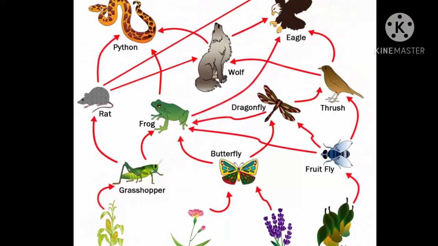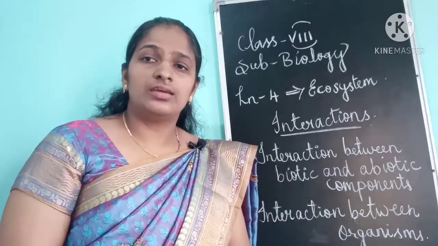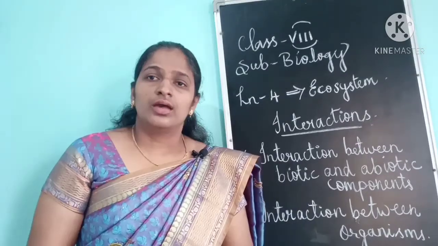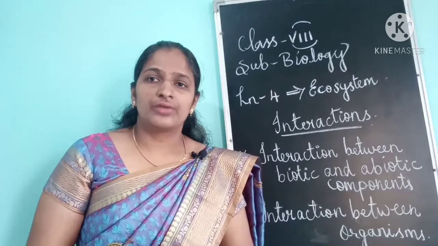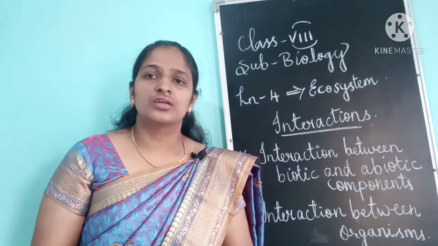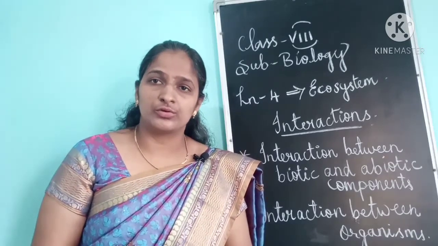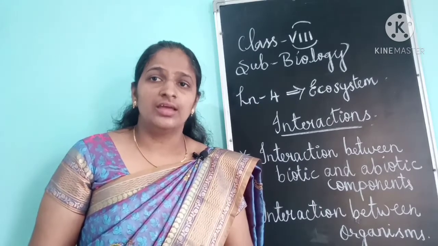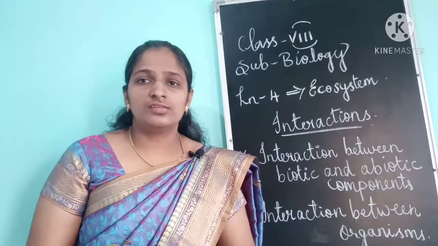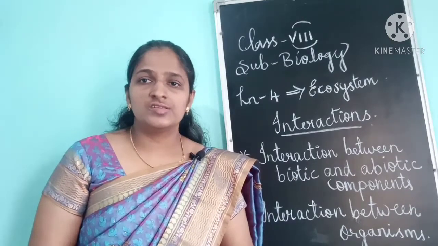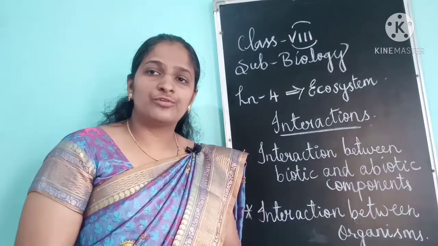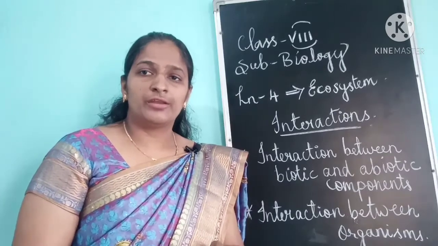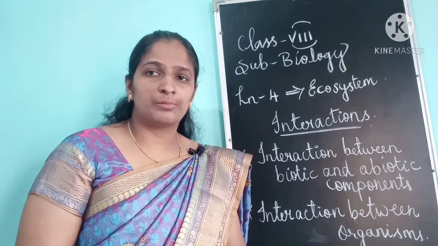Next we will see the ecological pyramids. An ecological pyramid is a graphical representation which shows the number of individuals in an ecosystem, the amount of energy they have accumulated, and the biomass. So these three things can be represented in this graph. There are three types of ecological pyramids: pyramid of number, pyramid of biomass and pyramid of energy.